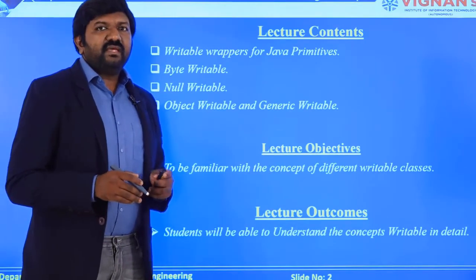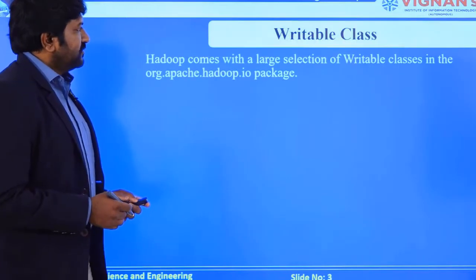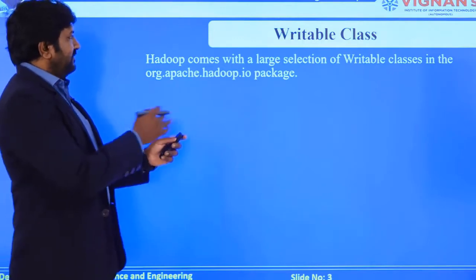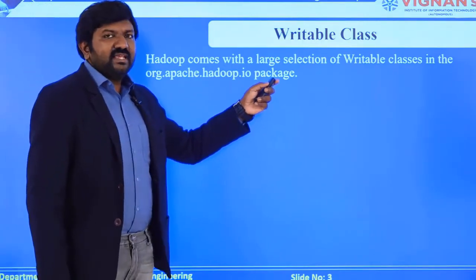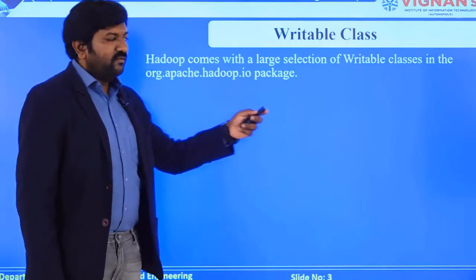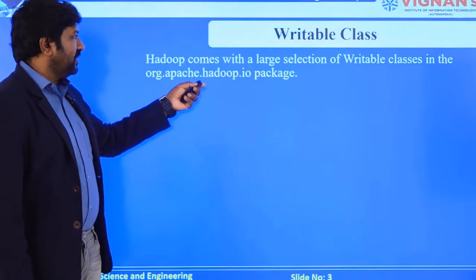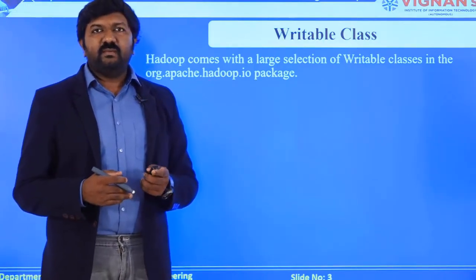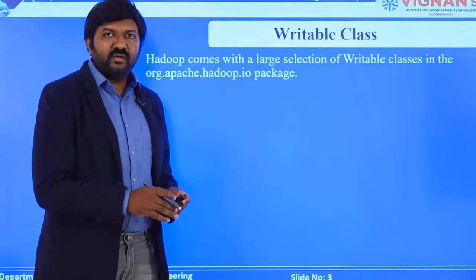Today's lecture will completely cover all the different writable classes that are available. First of all, let's understand what exactly a writable class is. A large selection of writable classes is available from the org.apache.hadoop.io package. You can find all the writable classes in this specific package by just importing it when you are writing the code.